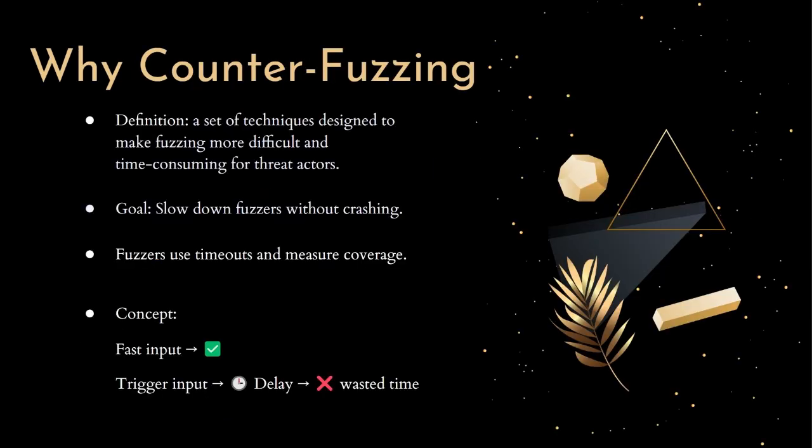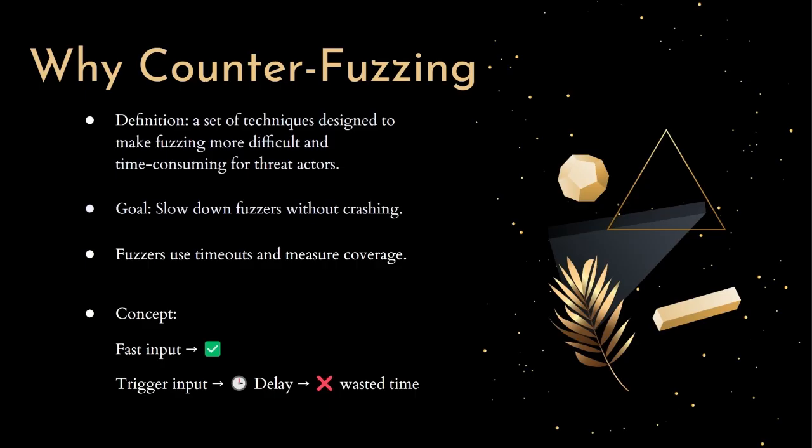So why counter-fuzzing? Now here's where counter-fuzzing comes in. Most people, when they think of defending code, think of stuff like input sanitization or firewalls or access controls. And yeah, those are all important, but counter-fuzzing is a different kind of defense. It's like defense by deception. Instead of fixing a bug or trying to block the fuzzer outright, we just make it waste time. We let the fuzzer think it's doing something useful, but in reality, it's just burning CPU cycles on garbage.